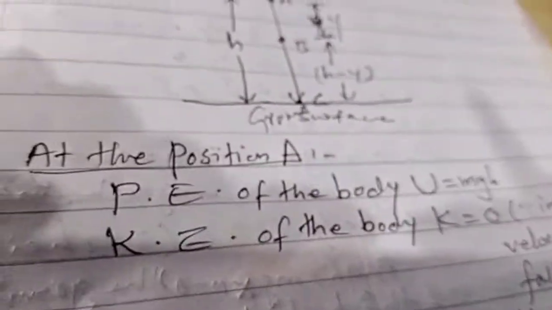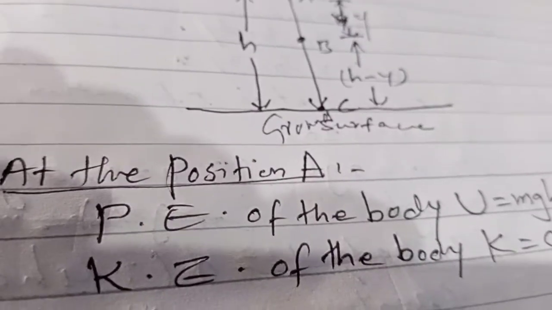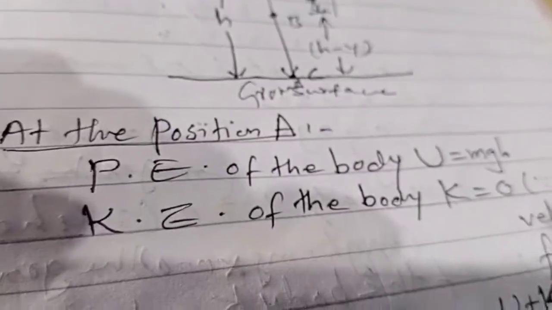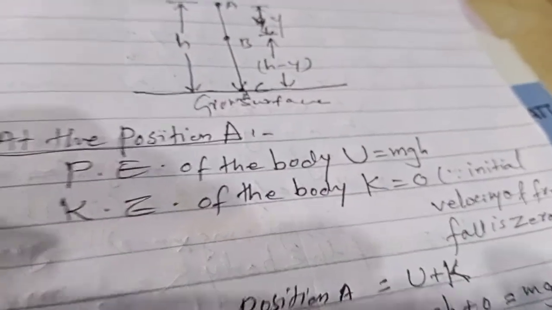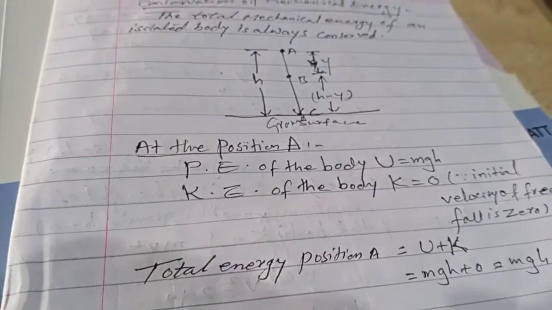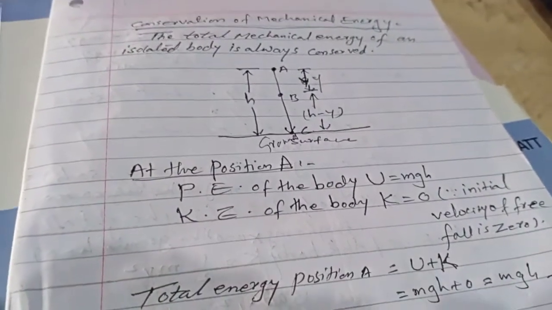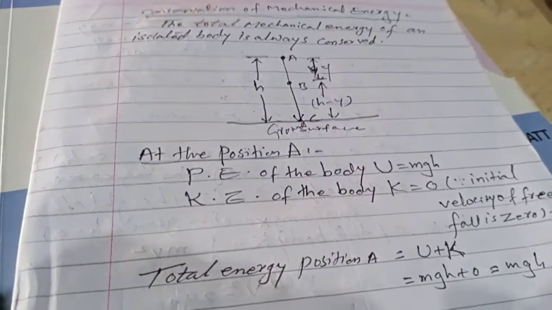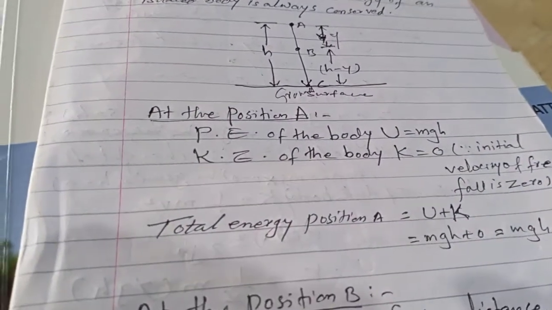At position A, the potential energy of the body is equal to mg multiplied by the total height h, so mgh. The kinetic energy of the body at the uppermost position is 0, because the initial velocity of a falling body is always 0. So K is equal to 0, and the total energy U plus K, mgh plus 0, is equal to mgh. Equation number 1.